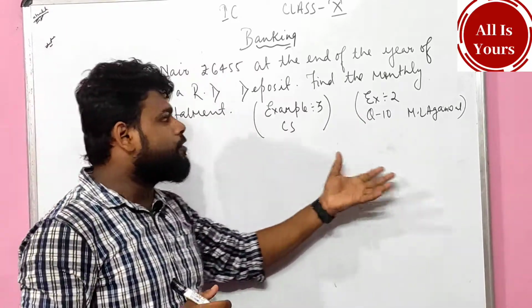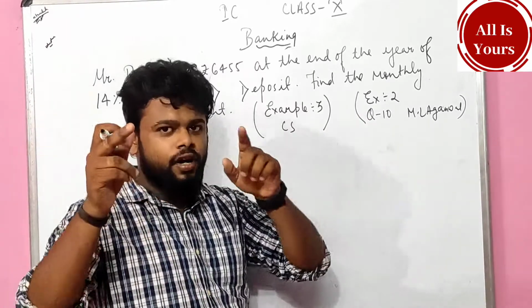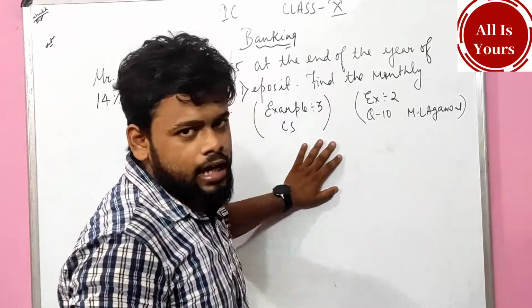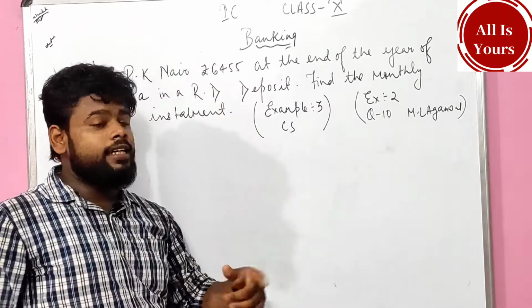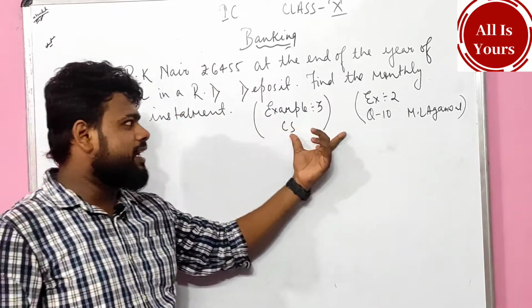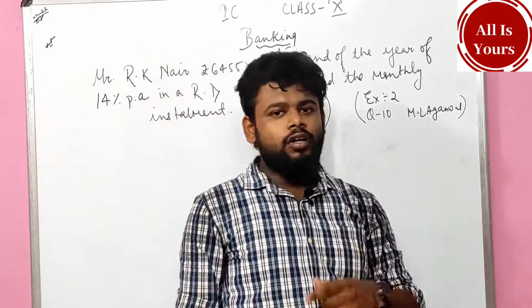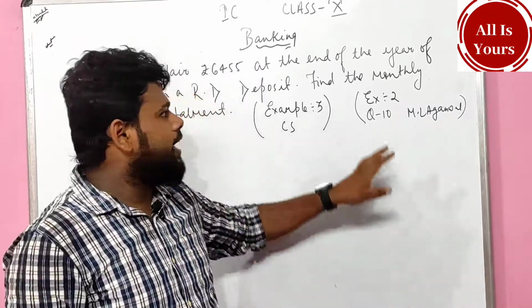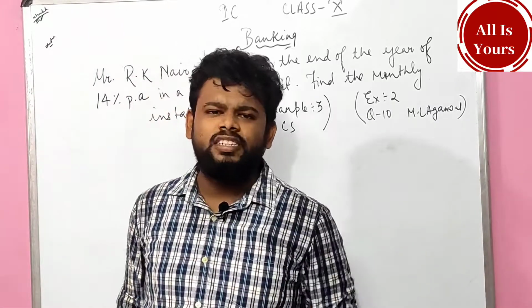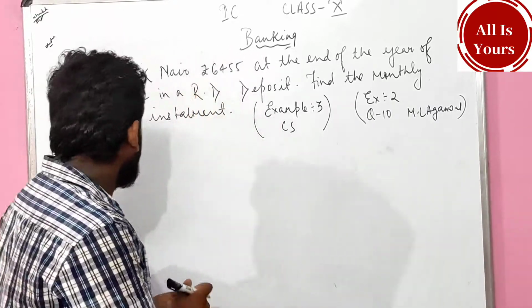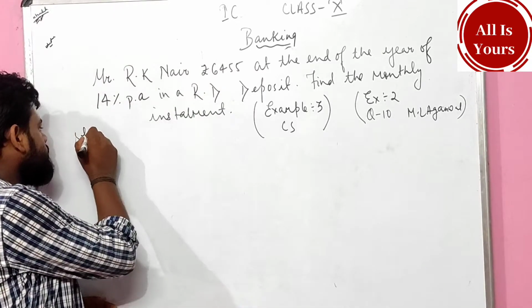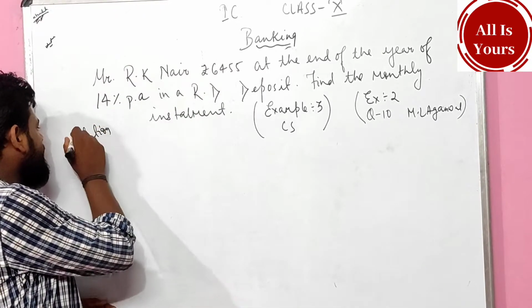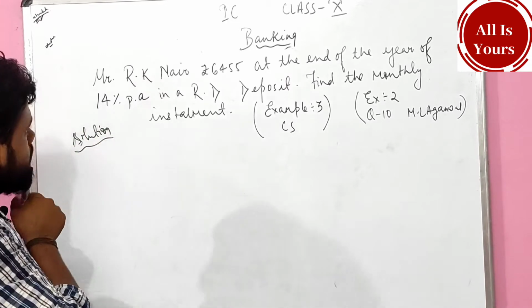So you have to practice this type of problem. If you are following Concise Selina, you will find this in example number 3. If you are following ML Agarwal, you will find it in exercise 2, question number 10. Is it clear? Let's start. Simple and straight, very easy.